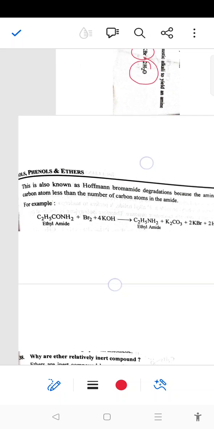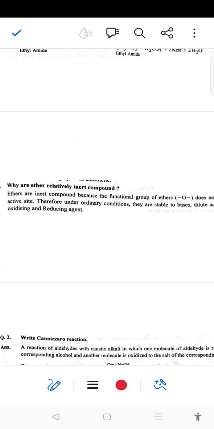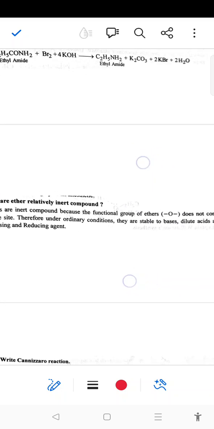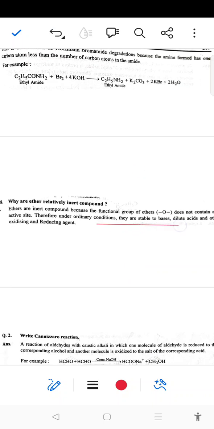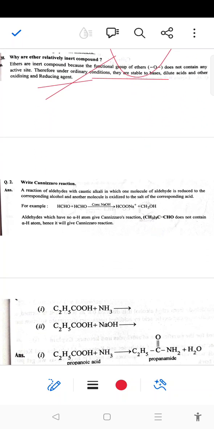Next, why are ethers relatively inert compounds? Ethers are inert compounds because the functional group of ether, O, does not contain any active site, and under ordinary conditions these are stable to bases, dilute acids and other oxidizing and reducing agents. So these are relatively inert compounds.